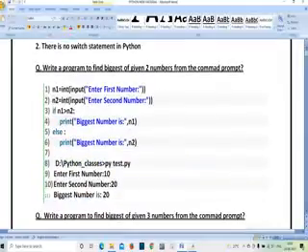So here is another program for the if else condition. I have taken two inputs, n1 and n2. N1 is equal to input of enter first number. What is the meaning of this particular line? Whatever input you are entering as the first number, it should be of integer data type. N2 is equal to input of enter second number. The second number should also be of integer type.